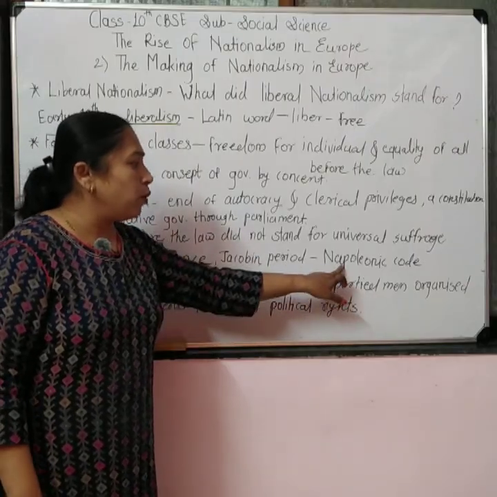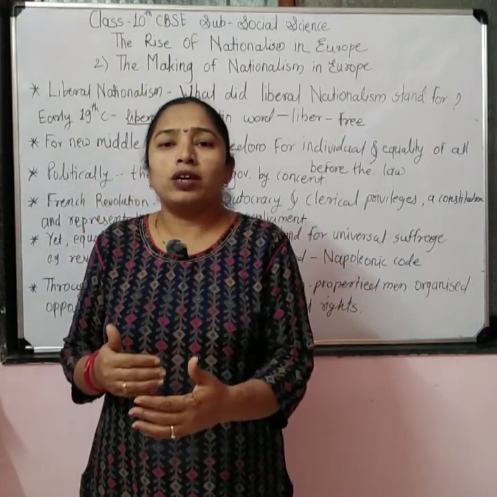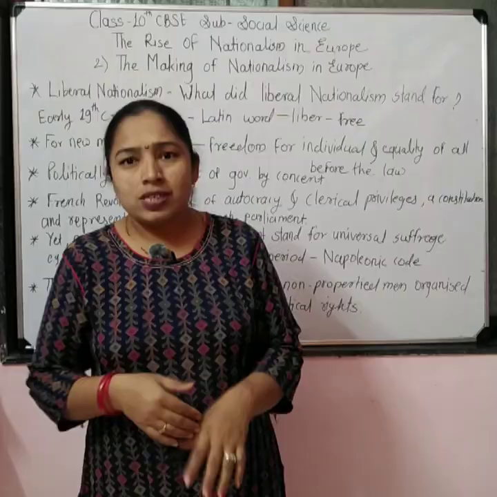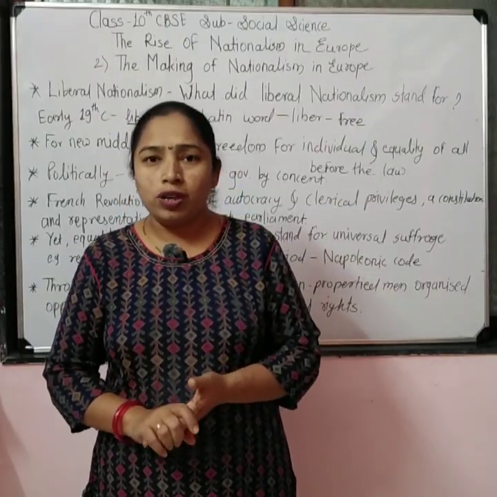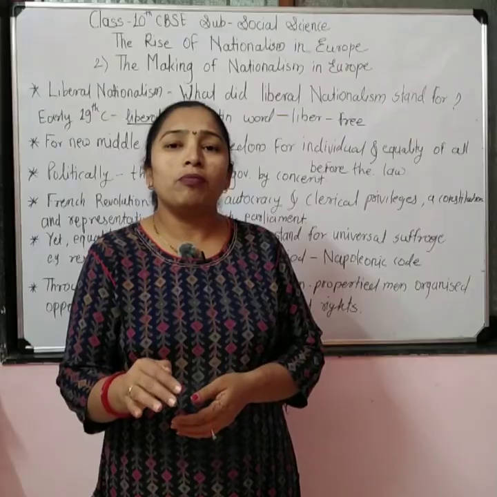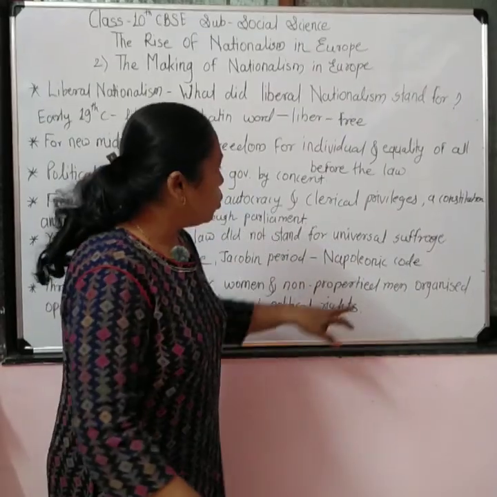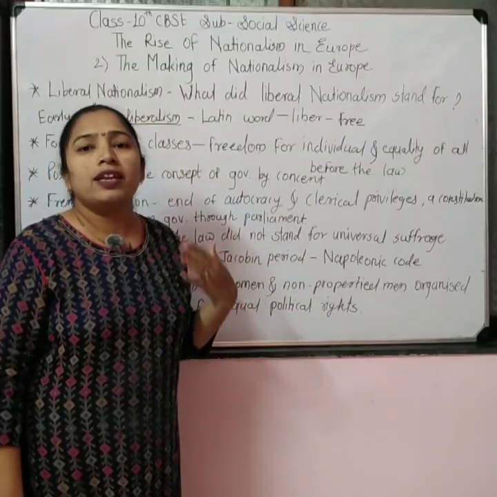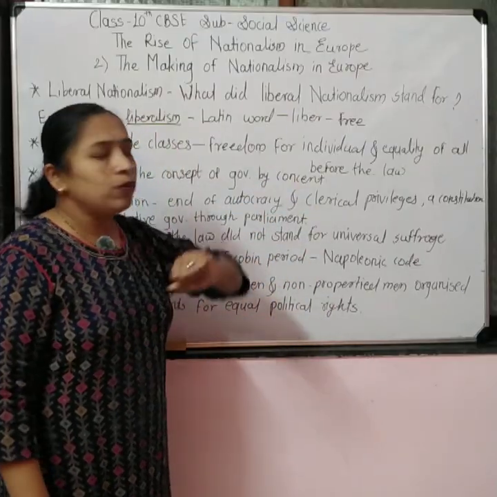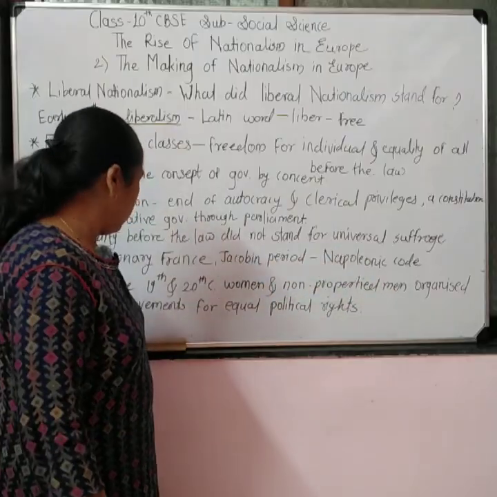But when the Napoleonic Code was set up by Napoleon in France, it went back to restrictions on the suffrage right. All the propertied men were given the right to vote, and the non-propertied men's right to vote was cancelled by Napoleon. It means though these people believed in nationalism, in liberalism, in equality before the law, they did not believe in universal suffrage.